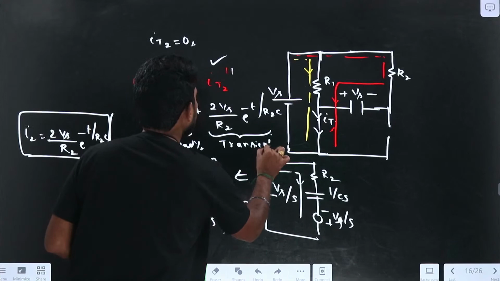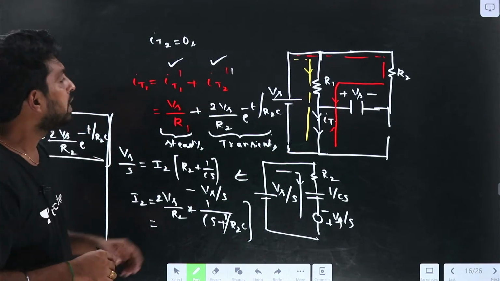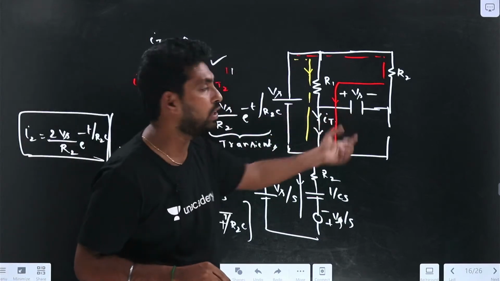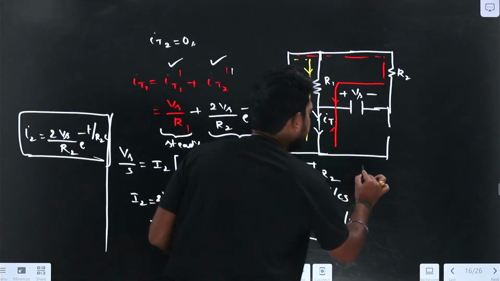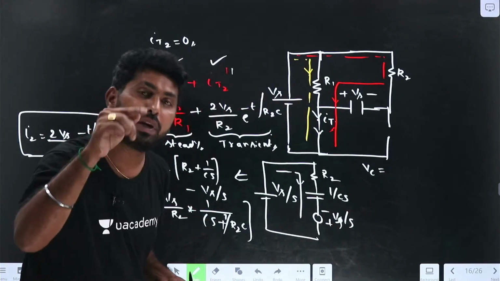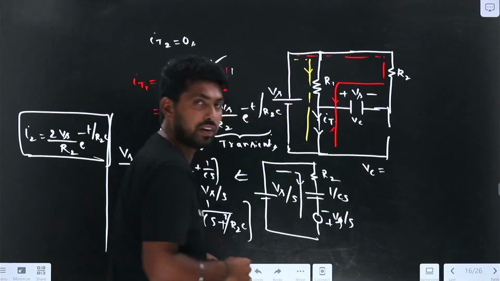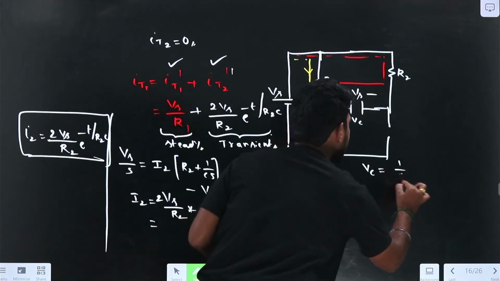Now we got the IT1 value. How can we find the VC value, the voltage across the capacitance? If I find the VC, how can I find it? VC equals 1 by C into the integral of I dt.